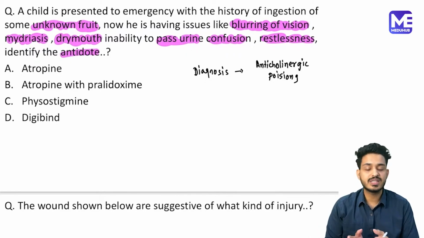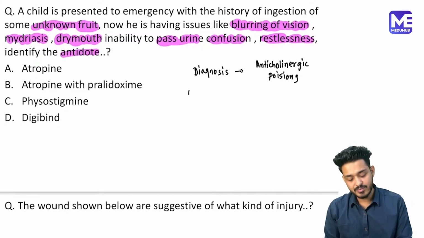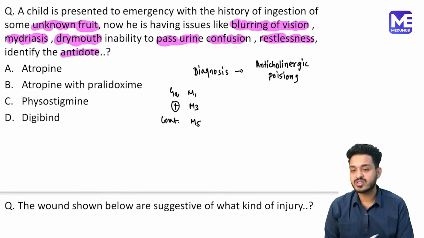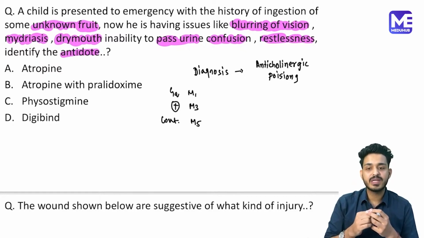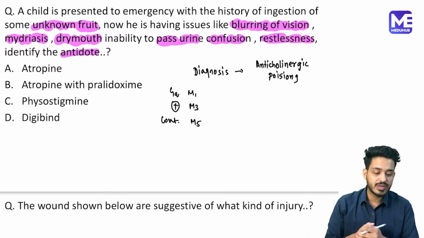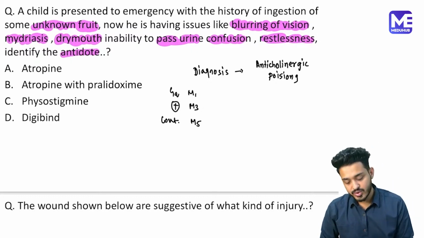Okay, increased passage of urine is a feature of the cholinergic system. That is what we have seen in the cases of organophosphate poisoning. OPC में क्या होता है? कपड़े गंदे हो जाते हैं, right? I've taught you M1, M3, M5. Last time we revised M1, M3, M5. So what is going to happen? They are Gq subunit. They are going to do what? Contraction. So you will be having contraction of the salivary gland. That means more saliva will be coming out. You will be having contraction of the urinary bladder. That means urine will be going out, right?